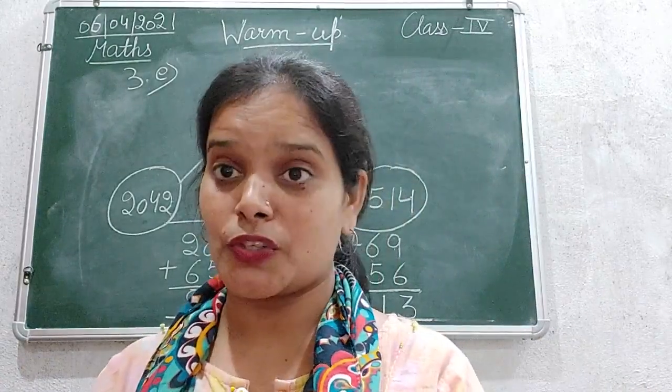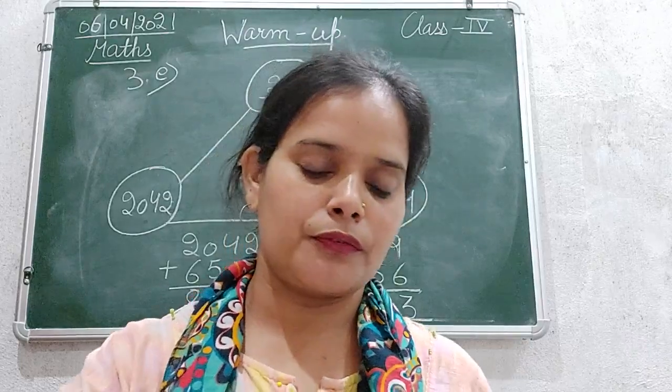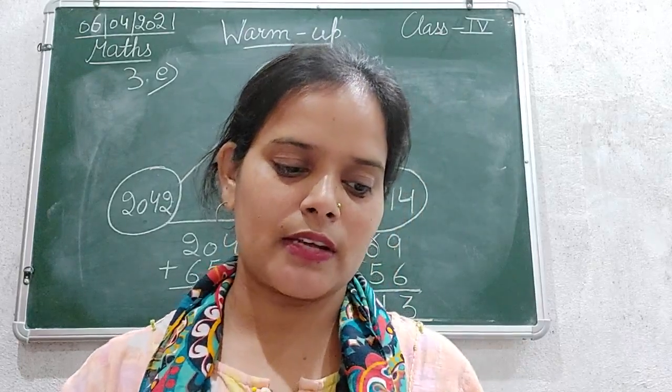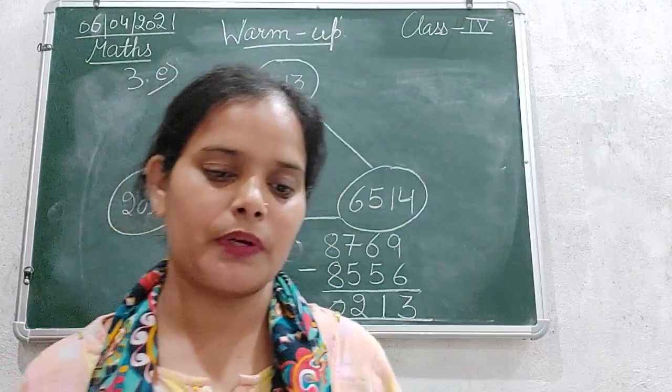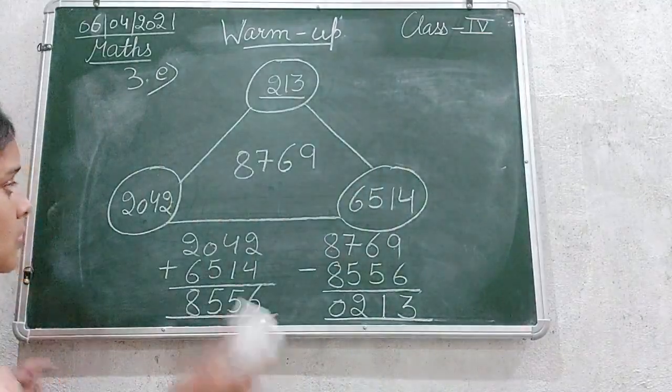Now let's move to the question number 4 from the same exercise. The question number 4 is, do as directed and fill the correct number in the boxes.